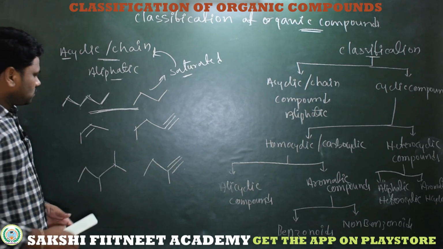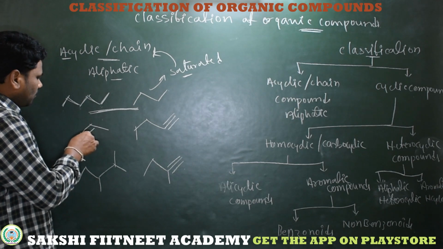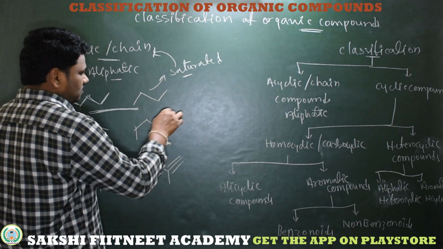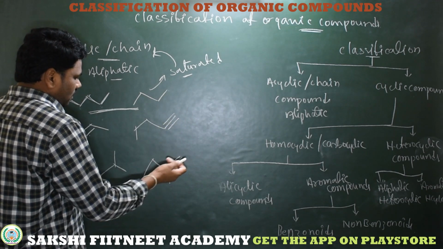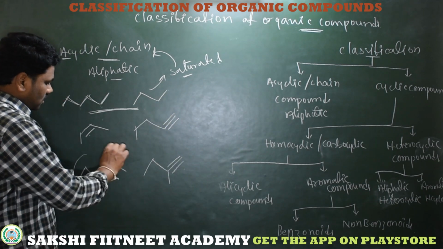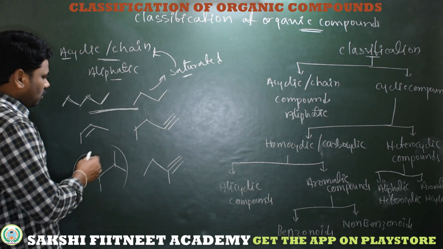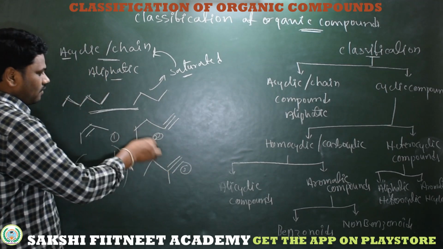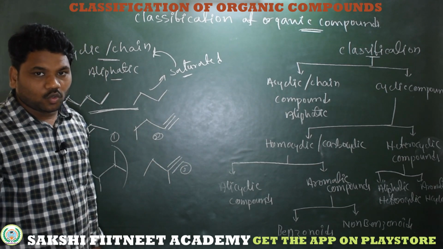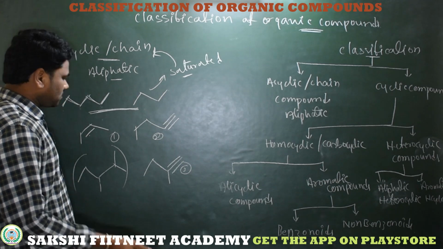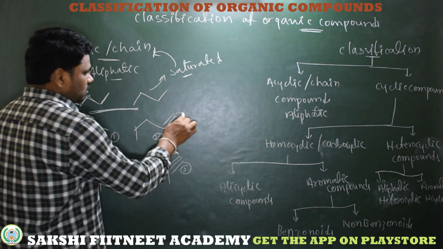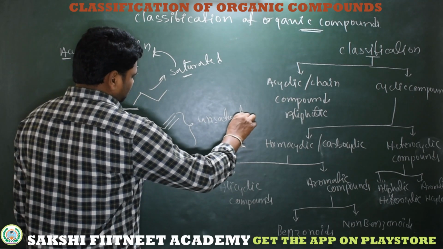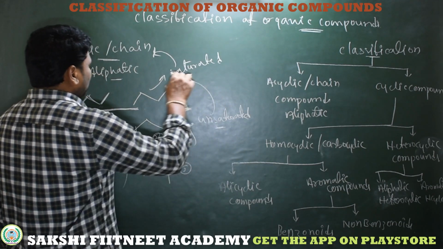Now coming to these compounds, see, this compound has an sp2 double bond. This is sp, that is a triple bond, and here also an sp triple bond, and again this is an acyclic compound. Now coming to these compounds, first, second, third, these three have sp and sp2 carbons, that means double bonds and triple bonds. So these are called unsaturated acyclic